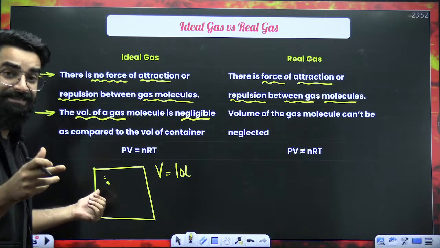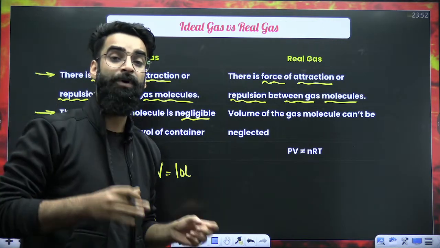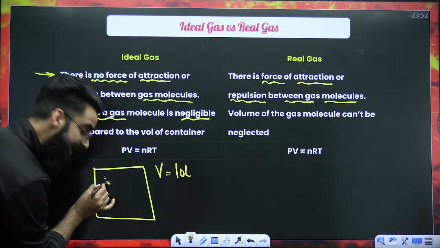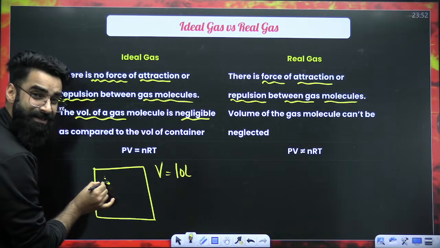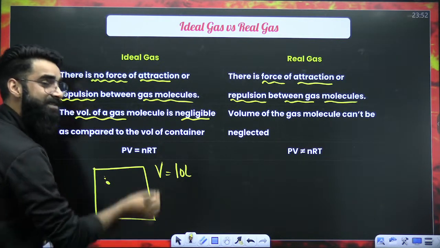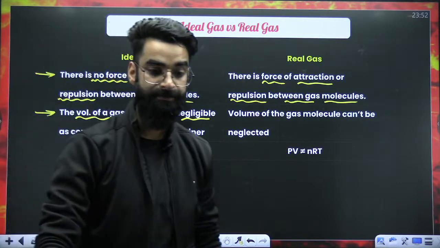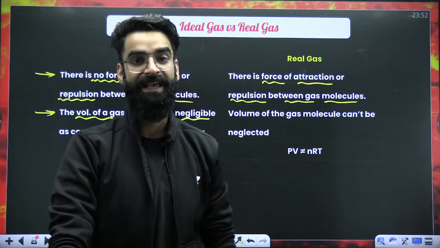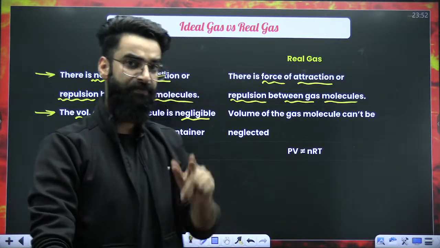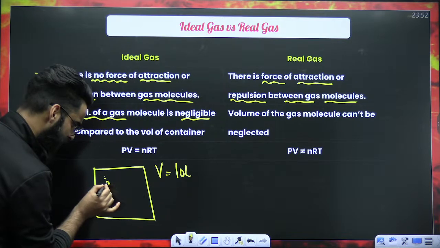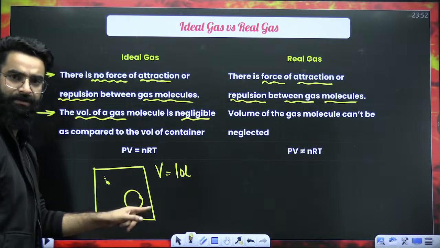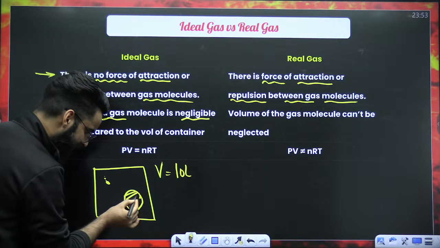Since the size of the ideal gas molecule is very, very small, do remember that the actual volume of the gas molecule is negligible as compared to the total volume of the gas. Now imagine how small the ideal gas molecule will be. But a real gas molecule, you are not going to represent by a dot. You'll represent it with a sphere. This is the actual volume of the sphere.